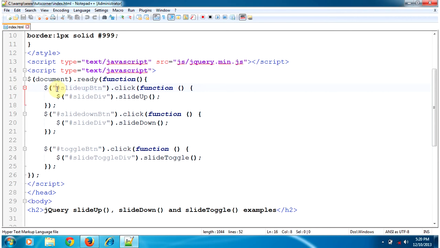We will check if the ID slideUpBtn is clicked. If it is clicked, we will run this function and we will slide up the slideDiv.